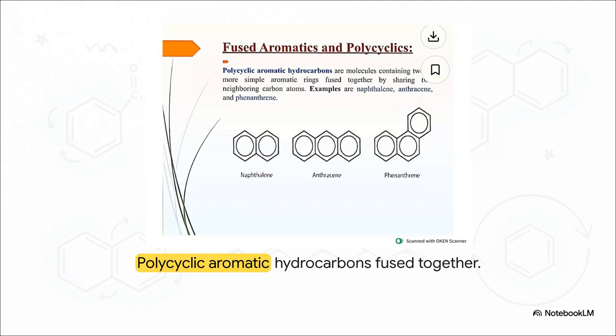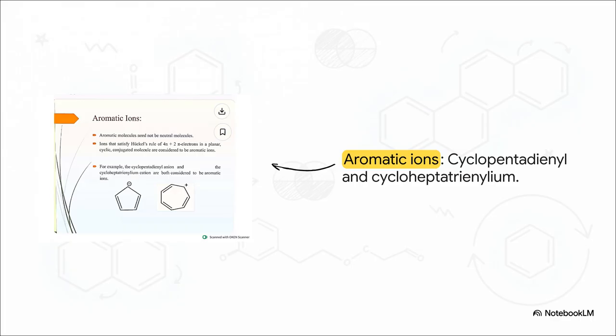Also, the club isn't just for neutral molecules either. Even charged particles, or ions, can achieve aromatic stability. Take the cyclopentadienyl anion, which carries a negative charge, or the cycloheptatrienium cation with its positive charge. As long as they are planar, cyclic, conjugated, and perfectly hit that 4n+2 electron count, they are welcomed right into the fold with all the amazing stabilizing benefits of aromaticity.